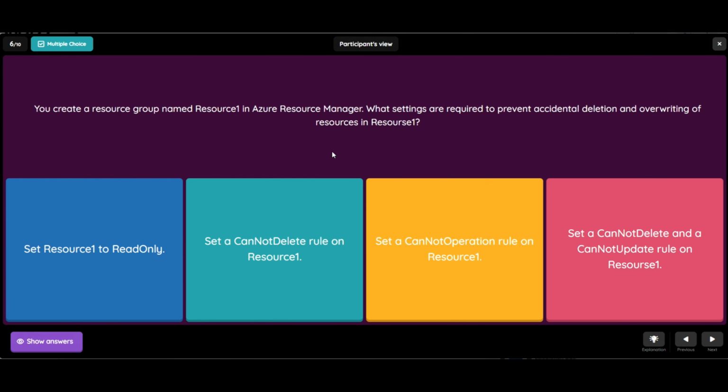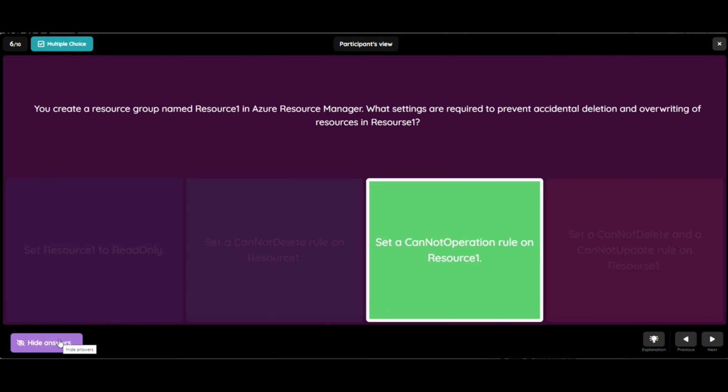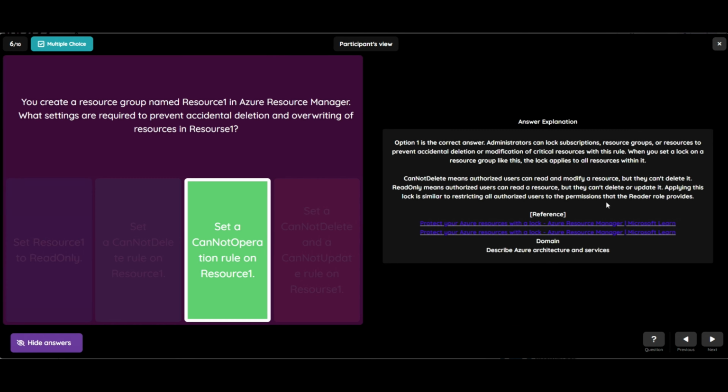So question number 6 is, you create a resource group named Resource 1 in Azure Resource Manager. What settings are required to prevent accidental deletion and overwriting of resources in Resource 1? Options are: set Resource 1 to read only, set a cannot delete rule on Resource 1, set a cannot operation rule on Resource 1, set a cannot delete and cannot update rule on Resource 1. And the correct answer is set a cannot operation rule on Resource 1. Let's see the explanation.